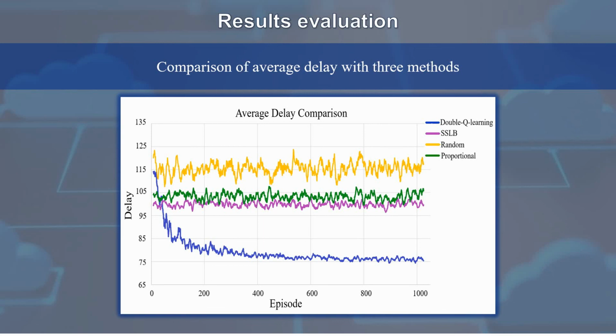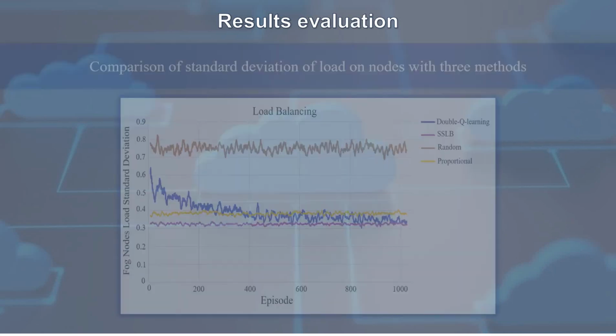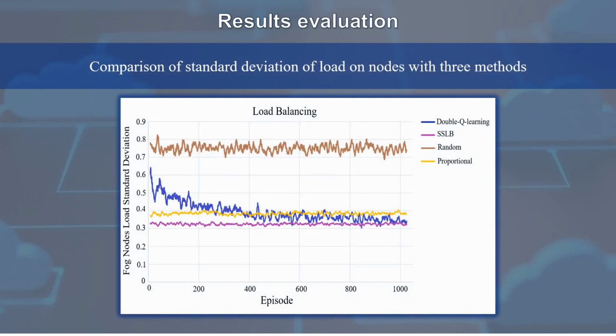Finally, the standard deviation of the load on the nodes is compared in all four methods. According to this figure, at first in the SSLB method, the standard deviation of load on nodes is less than other methods.